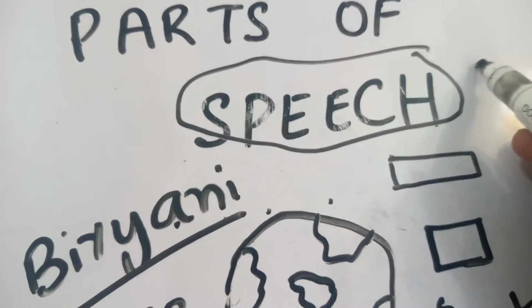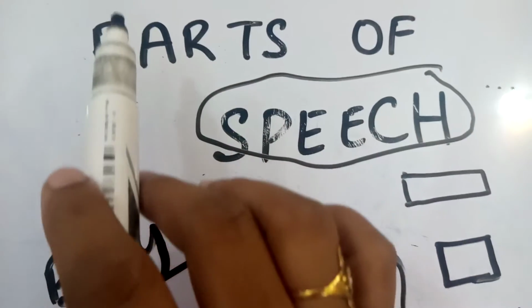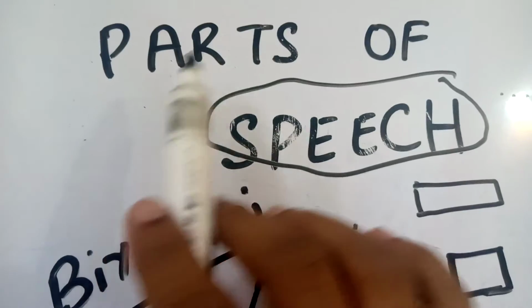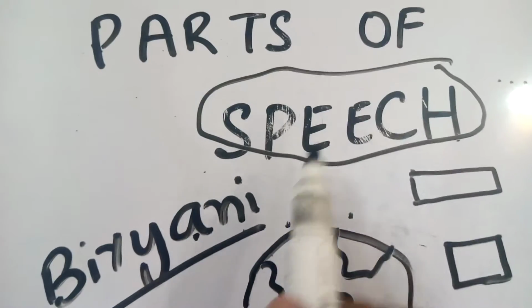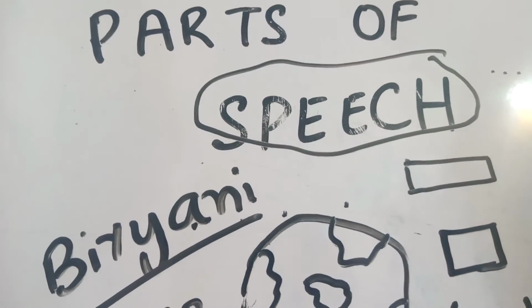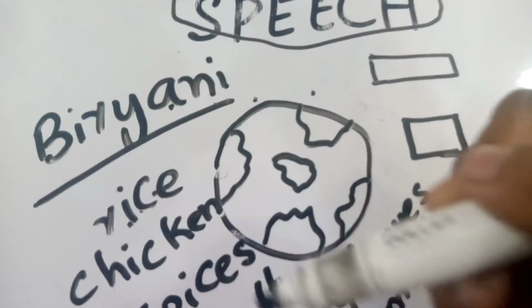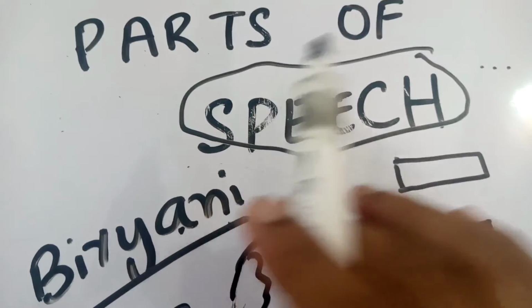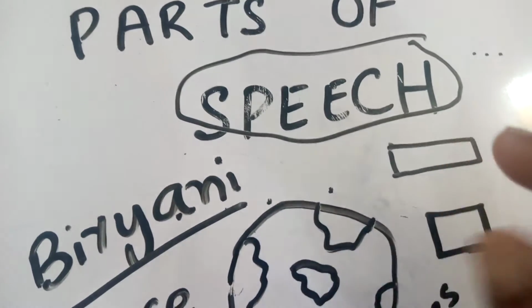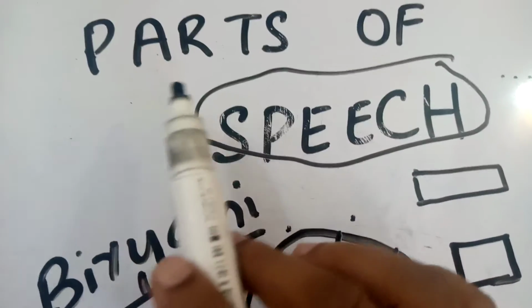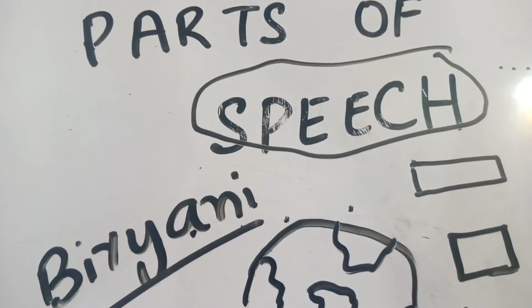And each word has a name, so the names that are given to those words are called parts of speech. I hope it is easier for you to understand that, like biryani has different ingredients, similarly English language has different ingredients, and those ingredients are called parts of speech.